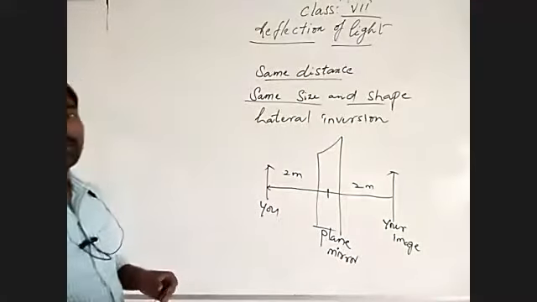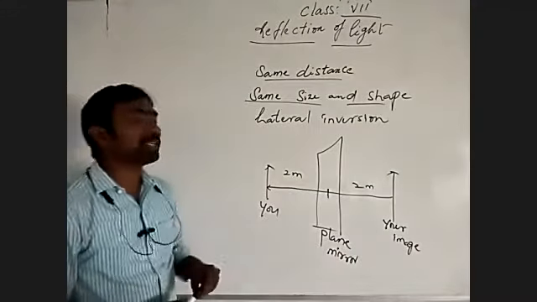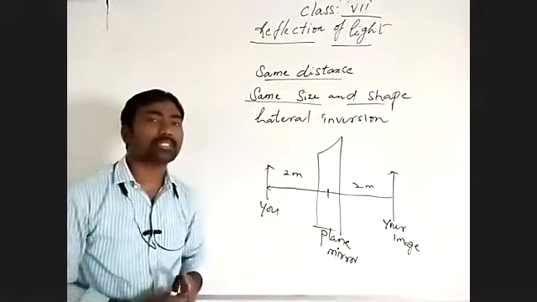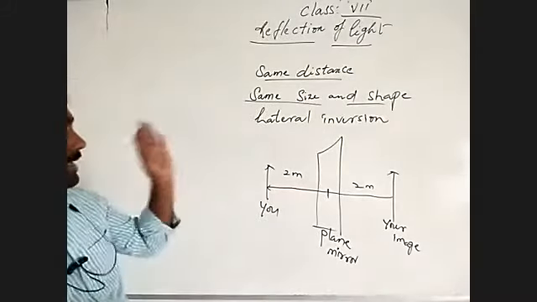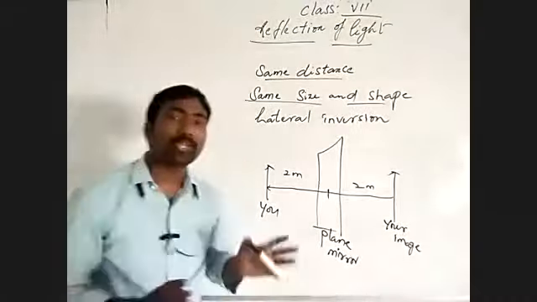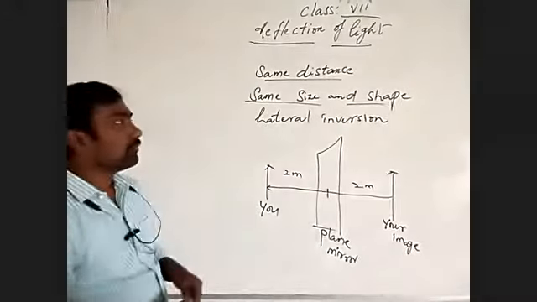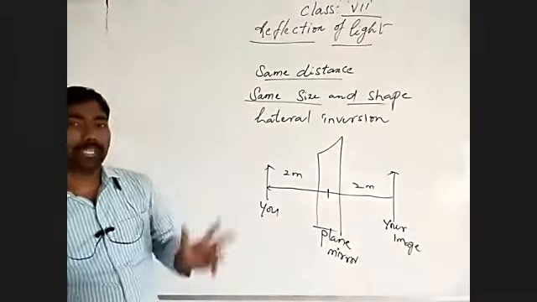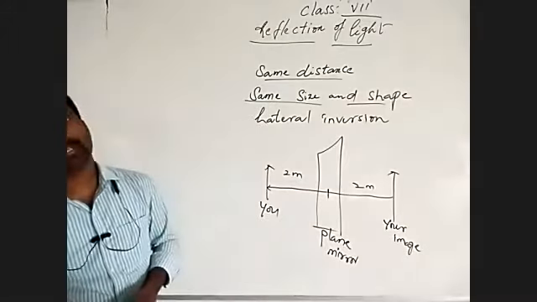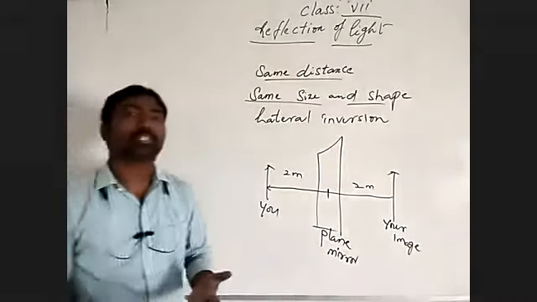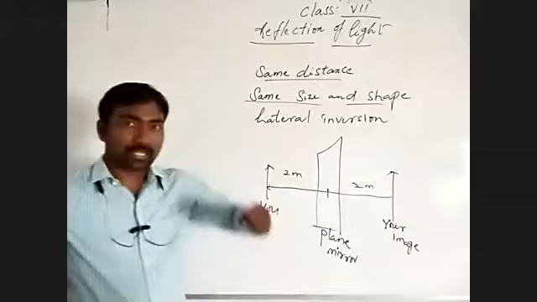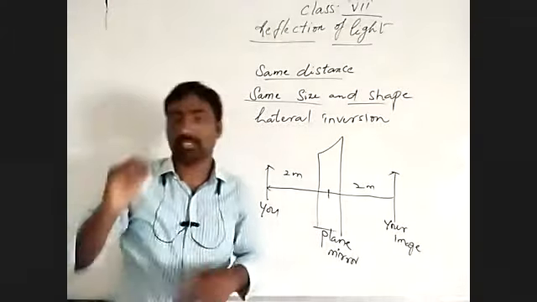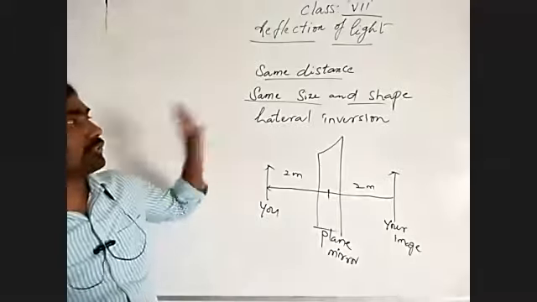We discussed those already. Same size and shape means what? What is the shape of an object? What is the size of an object? The plane mirror shows the same size and shape without any defect. Without any defect means whether the object is spherical or rectangular, stout or lean, tall or short, it shows the same shape.